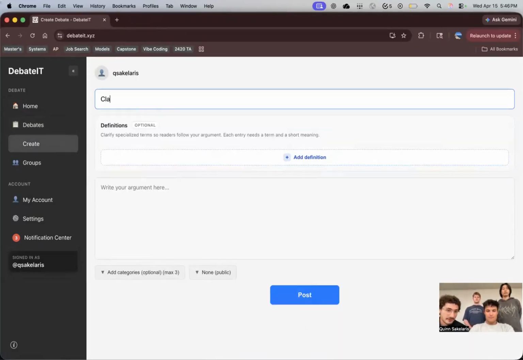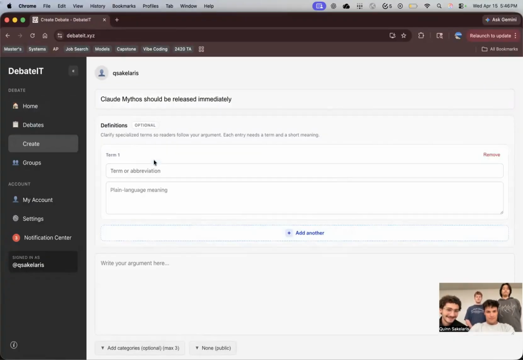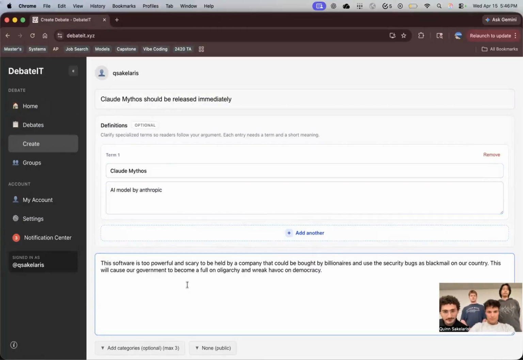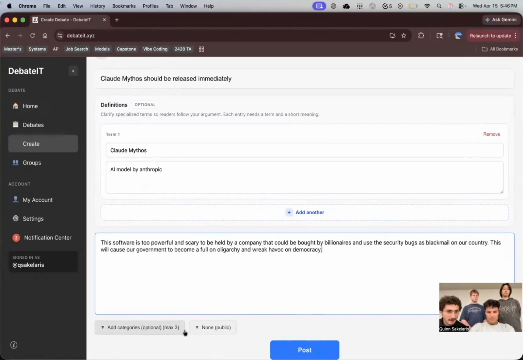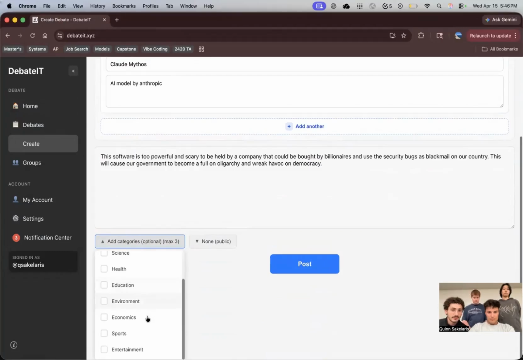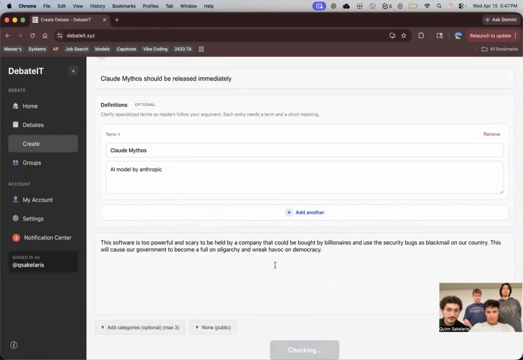And then here, I wanted to create a post about Claude's newest model called Mythos, and it should be released immediately. And then here we can use a definitions feature where we can explain what Claude Mythos is to people that are not familiar with AI models. And then here we would put the content of our discussion, and then we can pick a category and also pick what group it should be posted to.